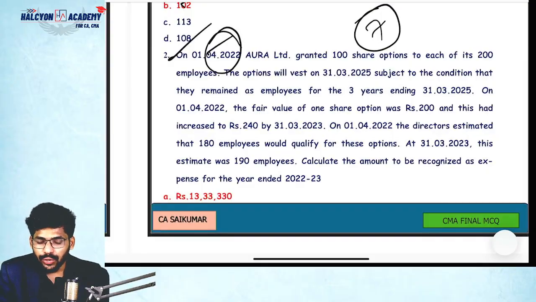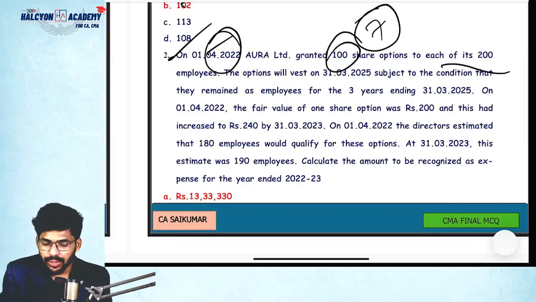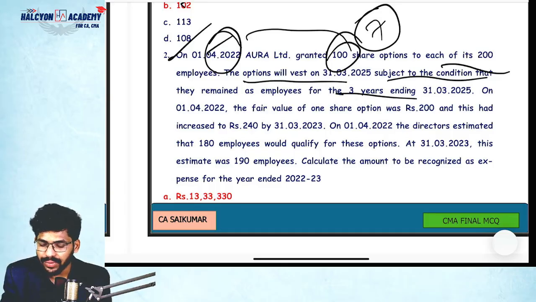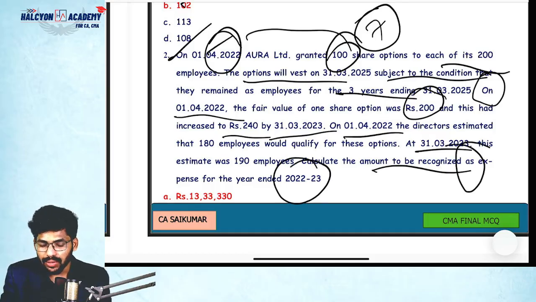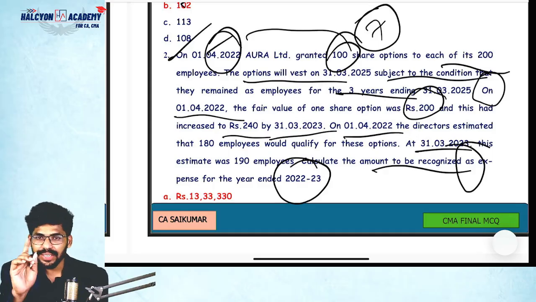On 1/4/2022, Oral Limited granted 100 share options to each of its 200 employees. The options will vest on 31st March 2025. How many years? 3 years, subject to the condition that the employees remain for a period of 3 years. So the vesting period is 3 years. On 1/4/2022, the fair value of the share option is 200 and it had increased to 240 by 31st March 2023. On 1/4/2022, the directors estimate that 180 employees would qualify for these options. On 31st March 2023, this estimate was 190 employees. Calculate the amount recognized as an expense for 22-23. They're asking for the first year expense, guys.